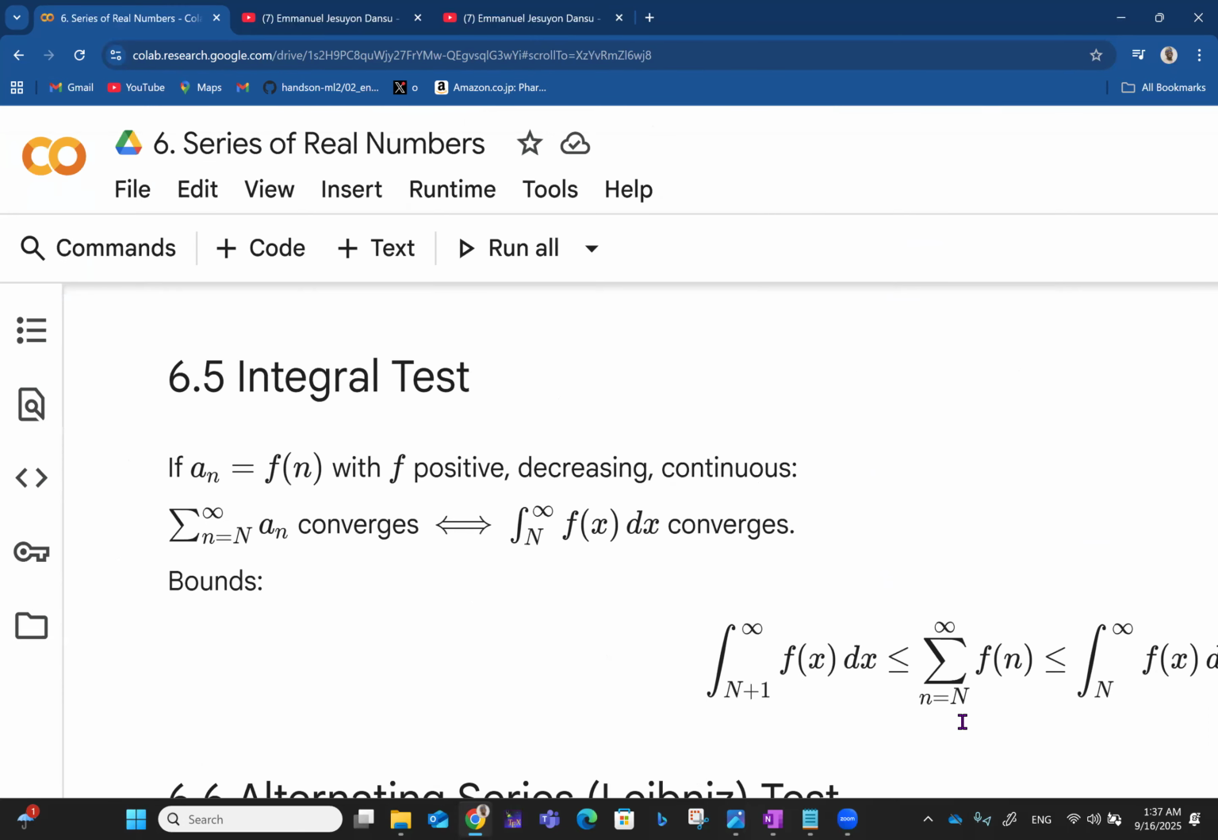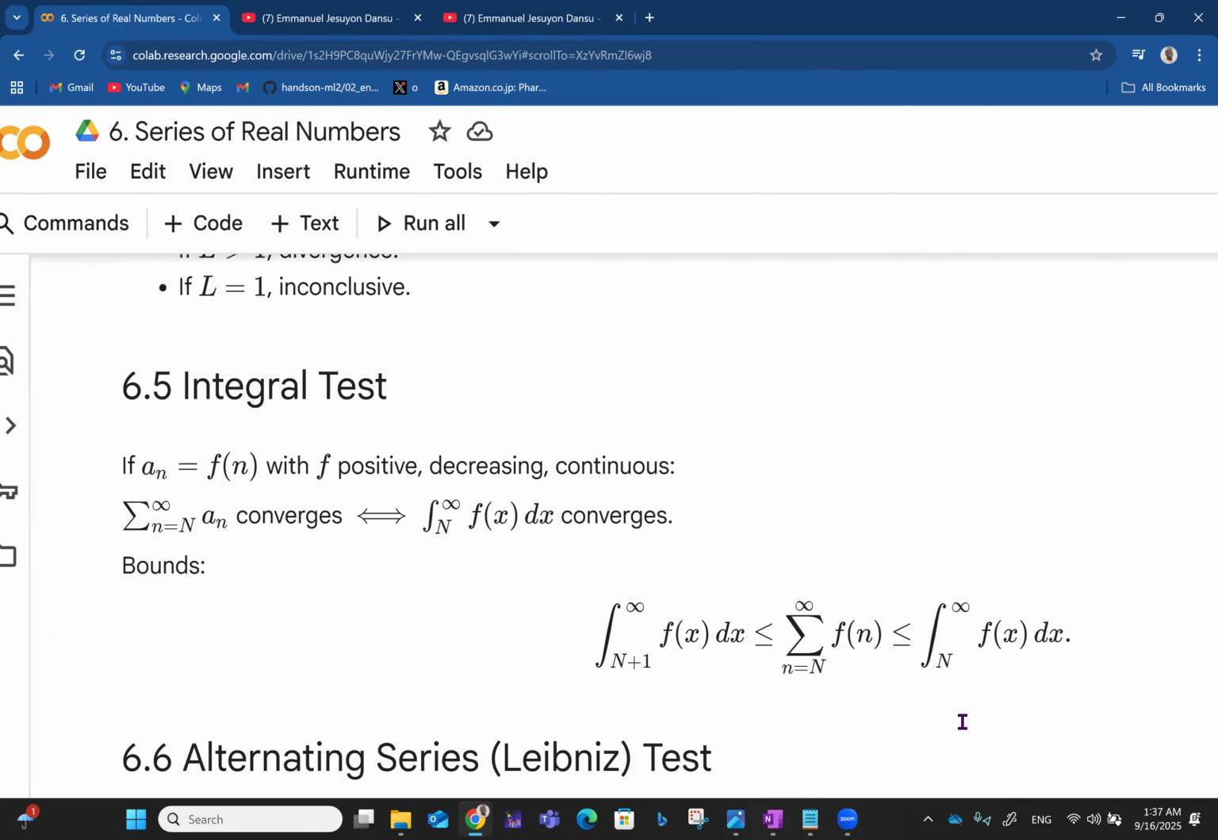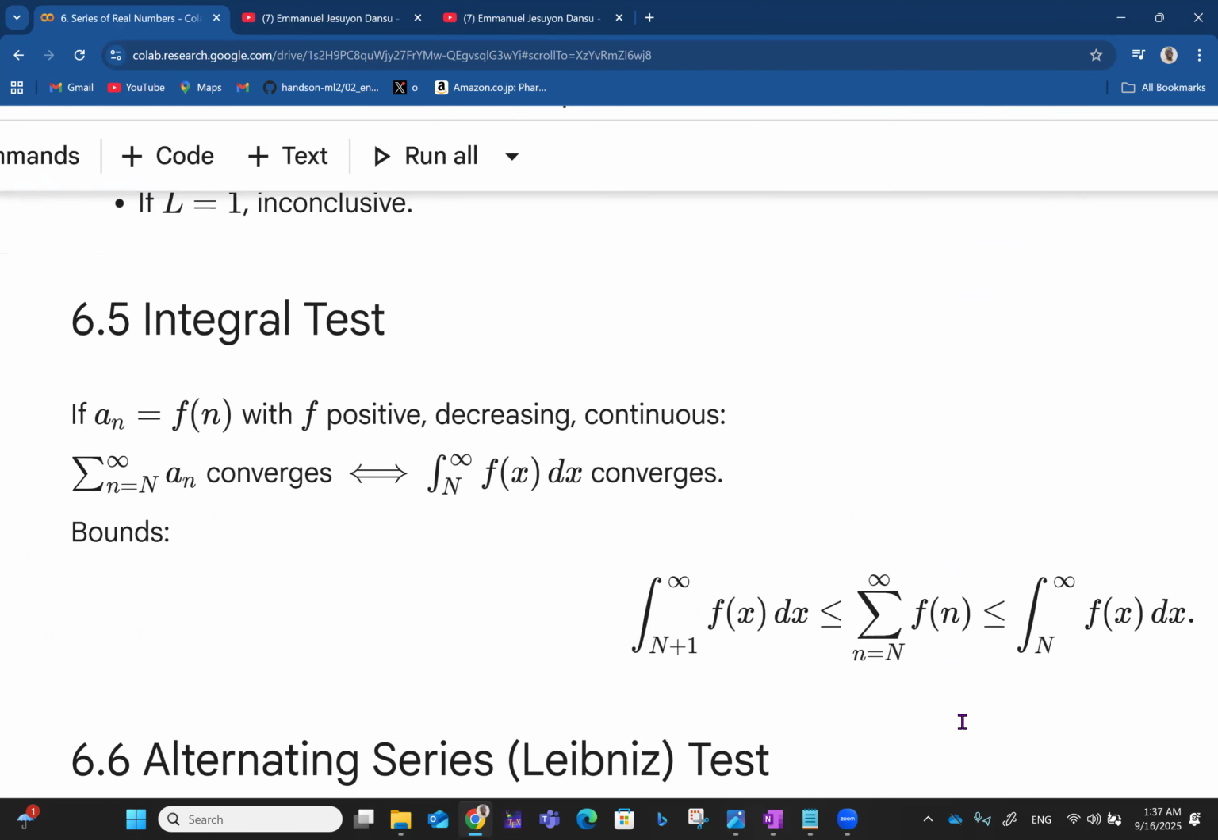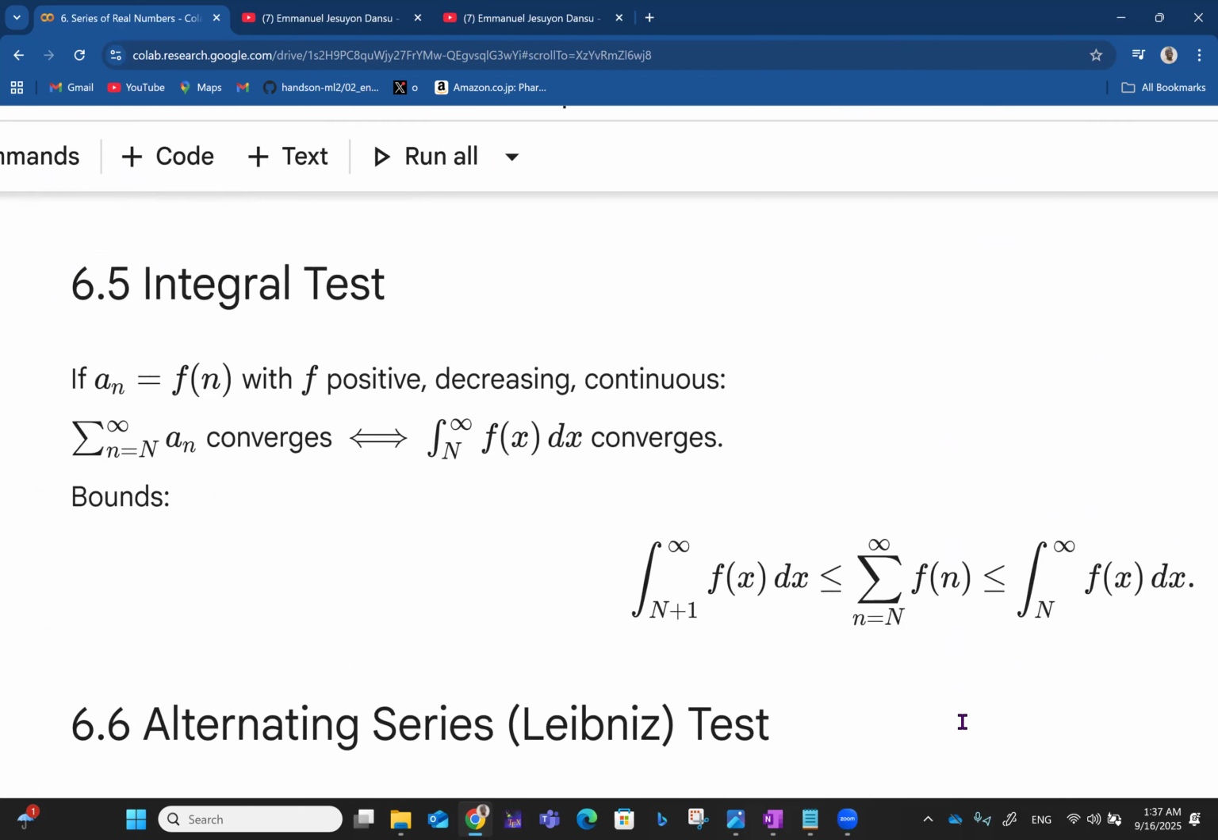So I did all this practically, using numbers, under the sequence and series playlist. So if you want to see more of that, please feel free.